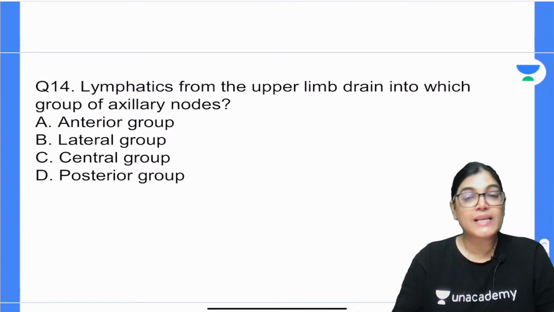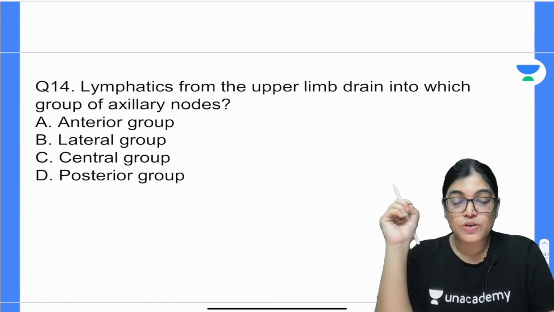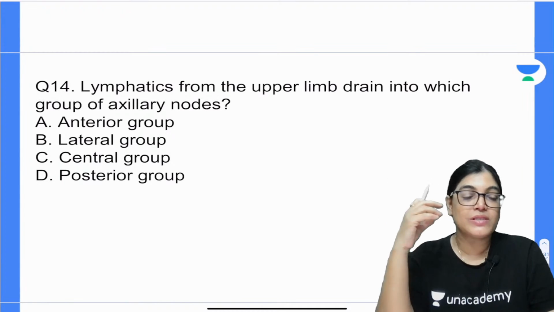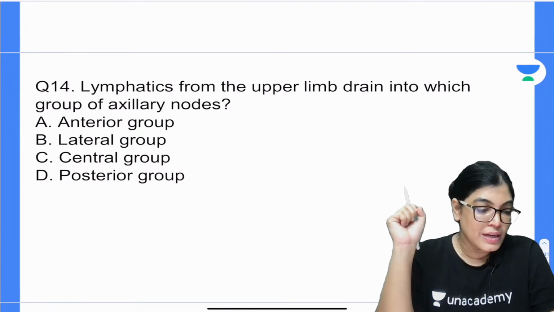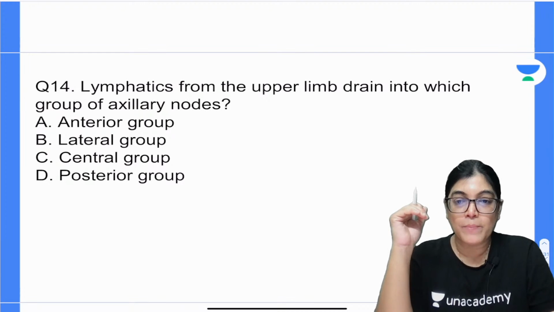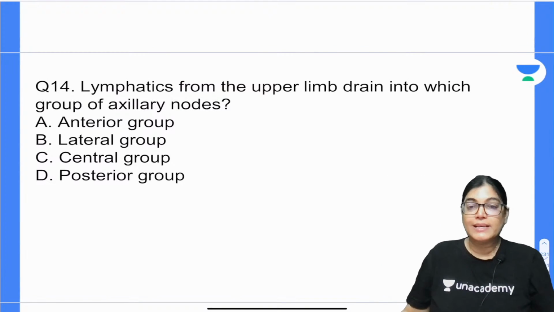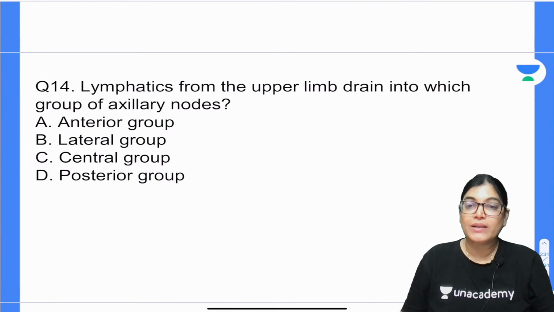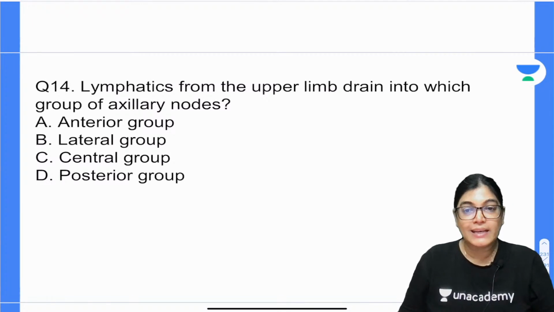Yes, it causes Horner syndrome, and the reason which is asked so many times is why there is partial ptosis. Partial drooping of the upper eyelid occurs because, for example, in case of Klumpke's paralysis, lower trunk brachial plexus palsy, sympathetic innervation is gone, but still the third cranial nerve is active.